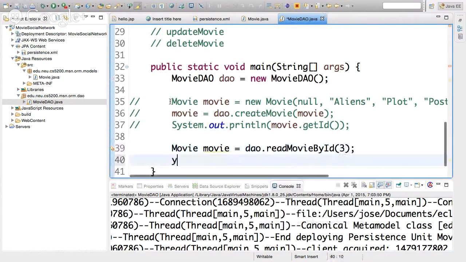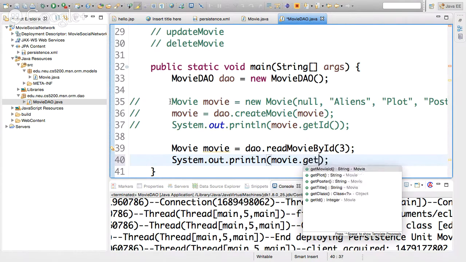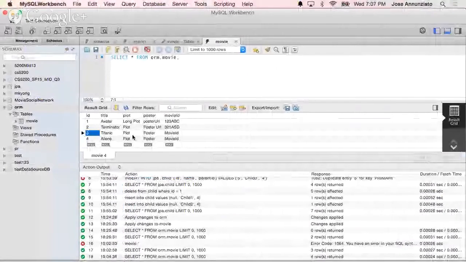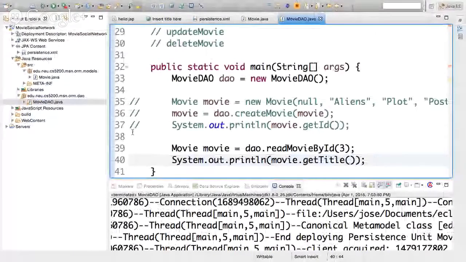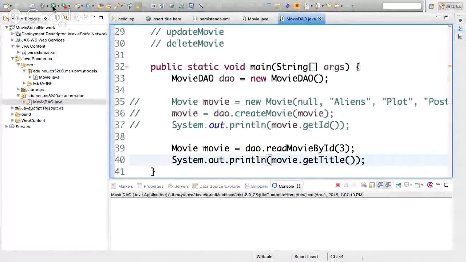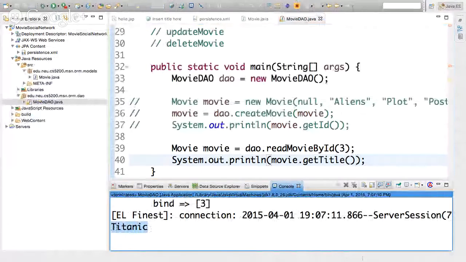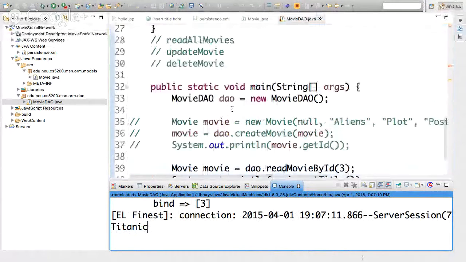And I want to do system dot out dot println the movie dot get title. Hopefully 3 maps to this, so it should come back with Titanic. Cross our fingers. Let's run this. There it is, Titanic. So yes, we were able to retrieve that one record just with a single line of code.